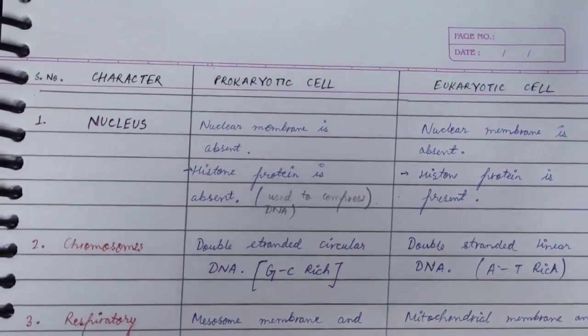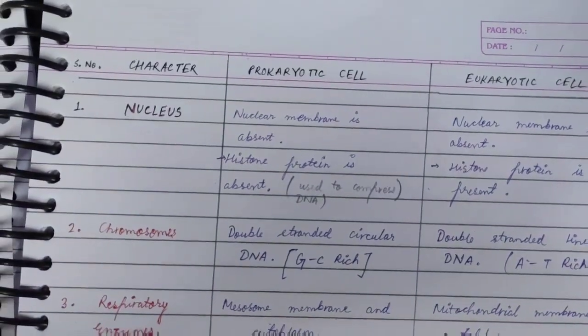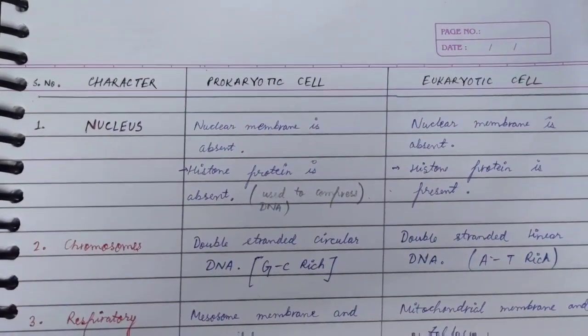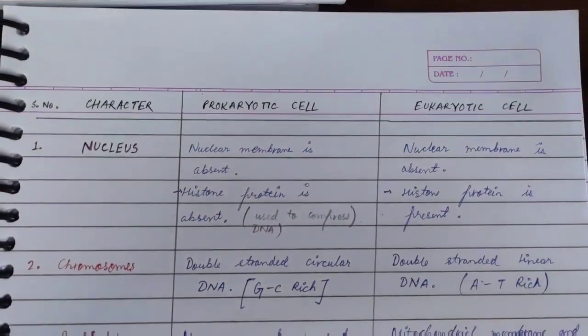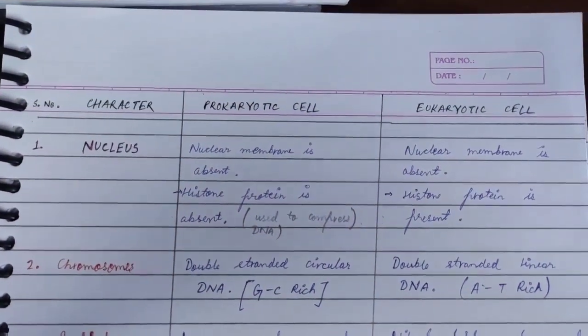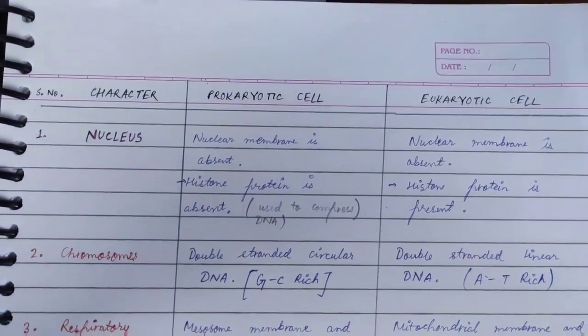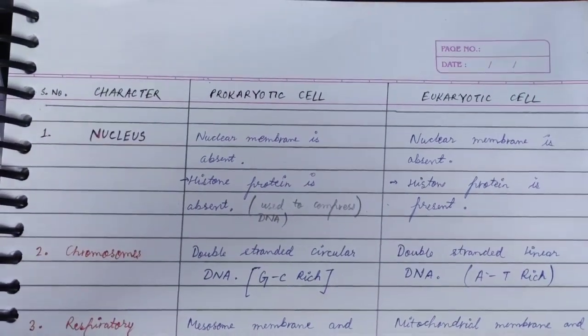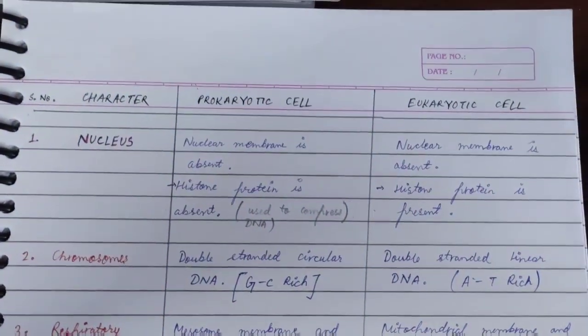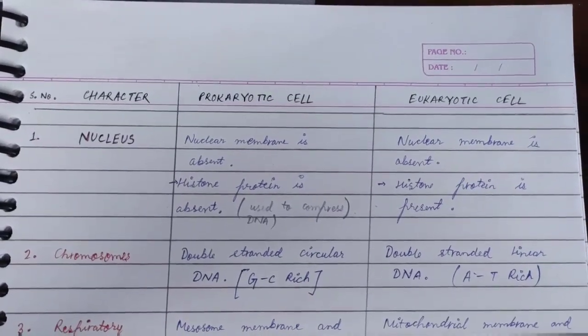DNA is very long, and if we open the DNA into a single line, it could stretch up to 2.2 meters. Histone protein is present in eukaryotic cells, so it helps to compress the DNA in eukaryotic cells.